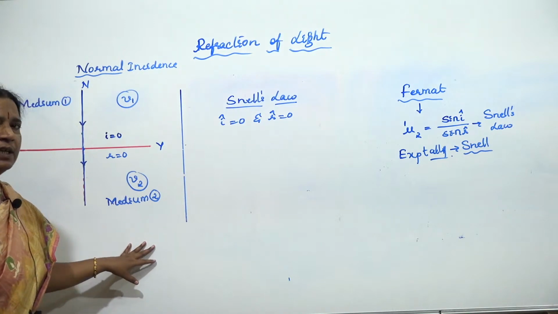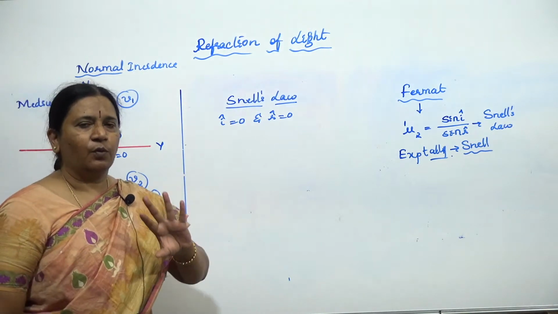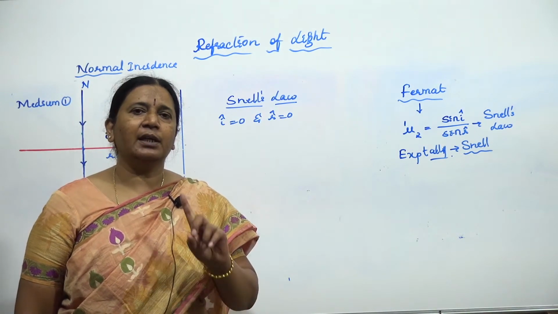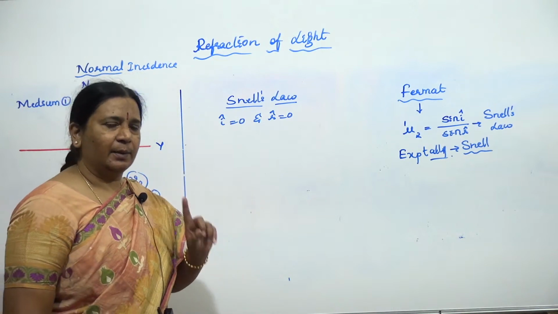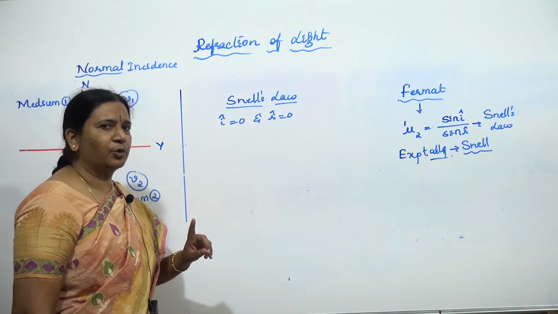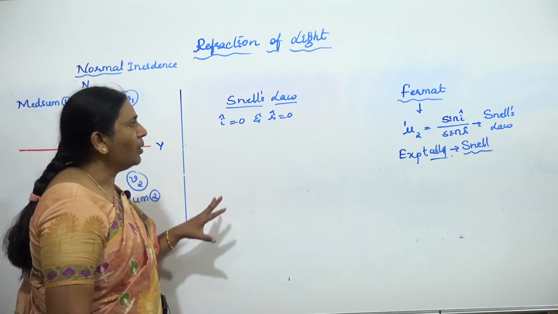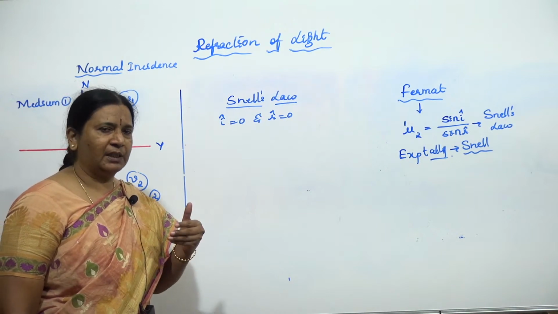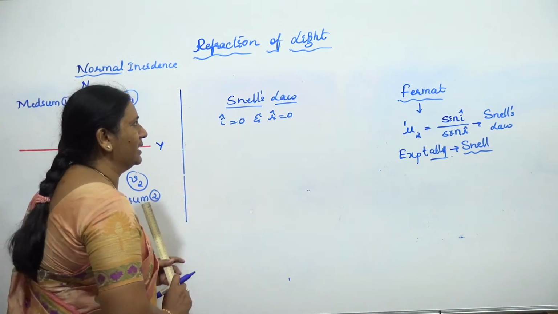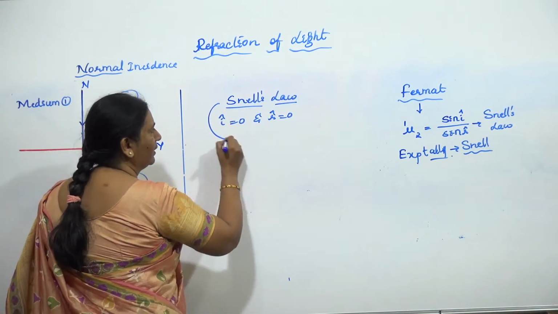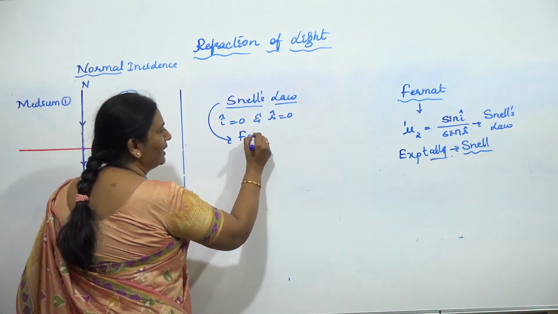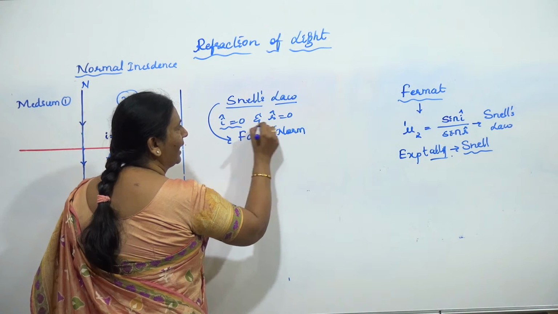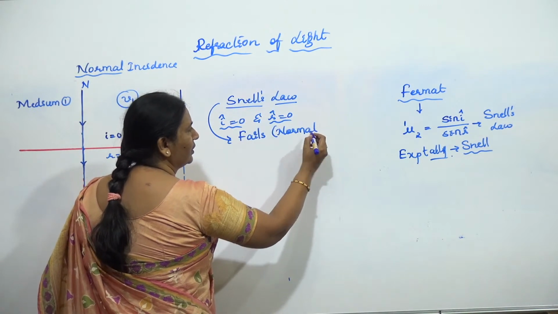Even for vacuum, the absolute refractive index is going to be equal to 1. Absolute refractive index of vacuum is how much, children? 1. So obviously every medium has some optical density. Hence, in this case, Snell's law fails. It fails for the normal incidence, or when angle of incidence equals 0.